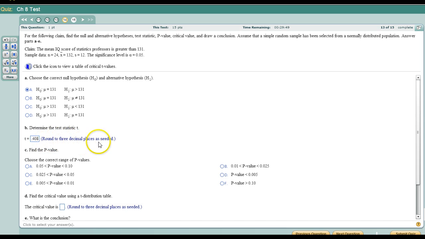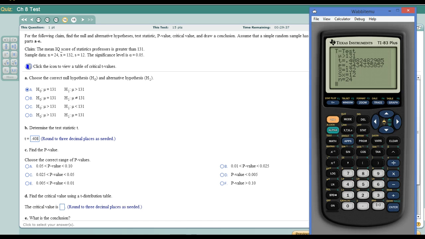Always make sure to see how many decimal places to round to. Okay, we rounded the last several test statistics to 2 places, and now we need 3. So just pay attention to that kind of stuff so you don't get something wrong. Alright, 0.3434 is our p-value. So it is greater than 0.1.